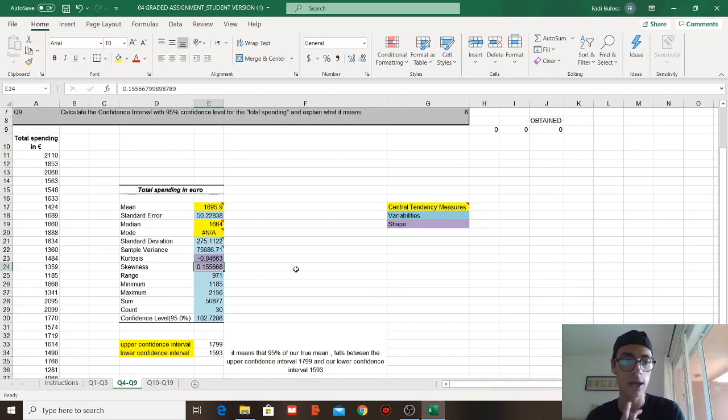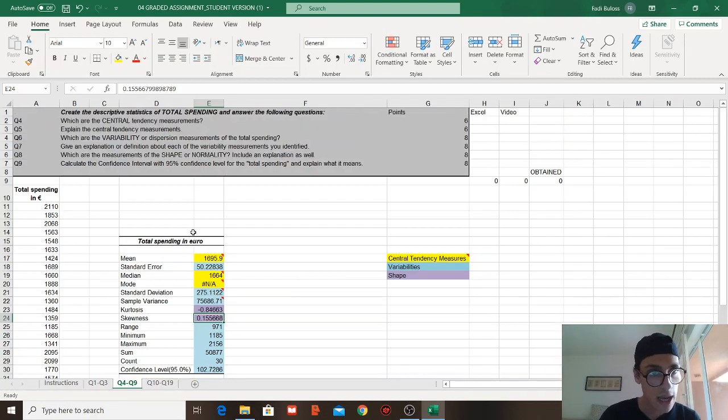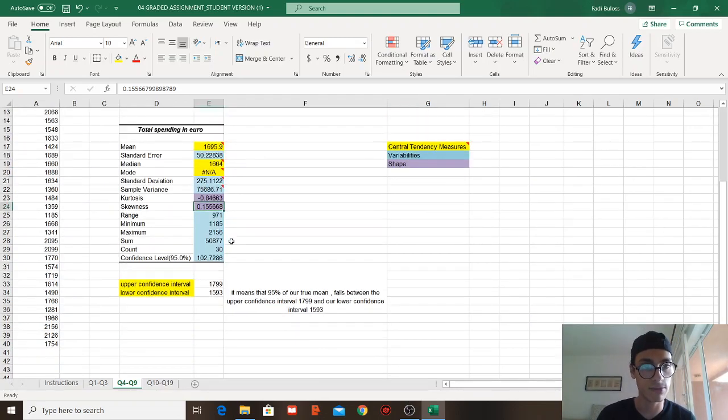As I said, skewness shows how symmetrical or not symmetrical the data is. Kurtosis shows how peaked or flat our data set is. I think I have calculated everything: the confidence interval, normality, variable measure. Dispersion: give an example and a definition of each variability measurement you identify. Yes, I have covered that.